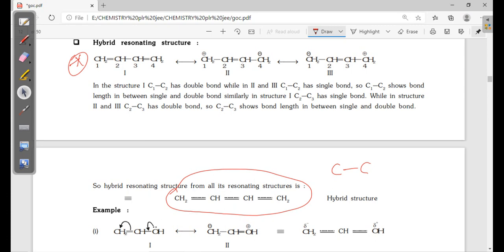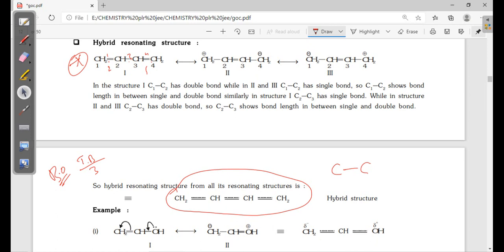So what is the bond order? How will you calculate it? See, total how many bonds are there? 1, 2, 3, 4, 5. Total 5 bonds. Total bonds upon how many sigma bonds? 1, 2, 3. 3 sigma bonds.